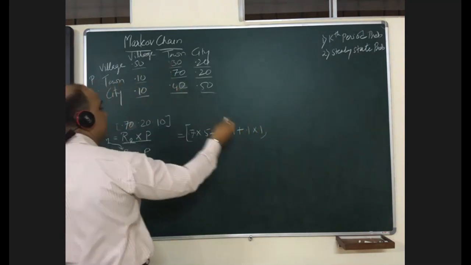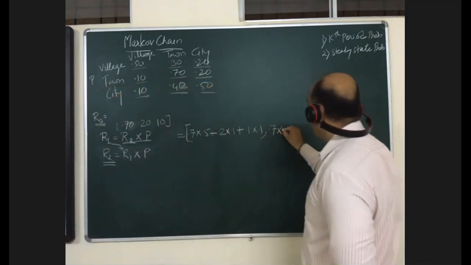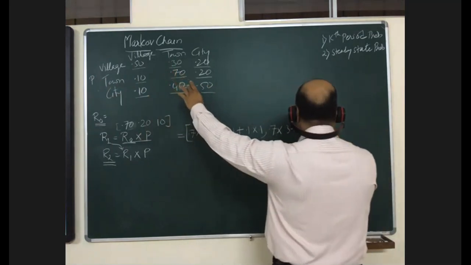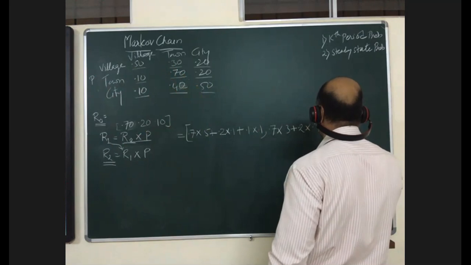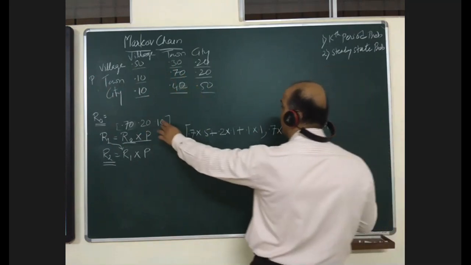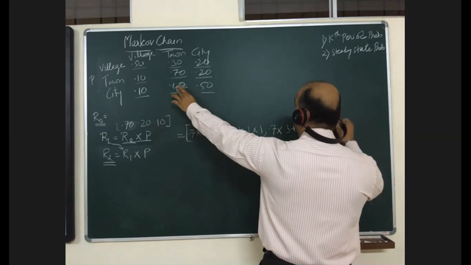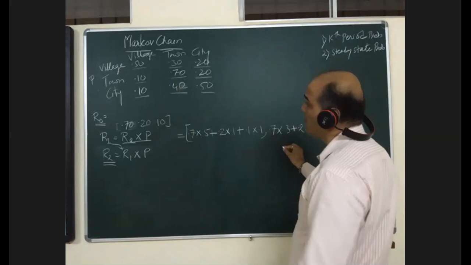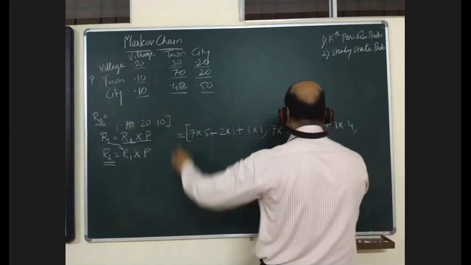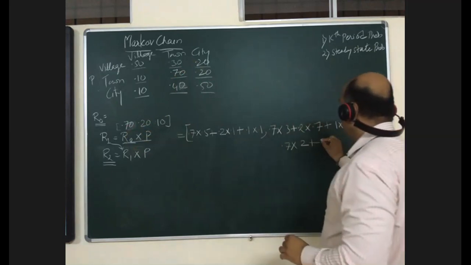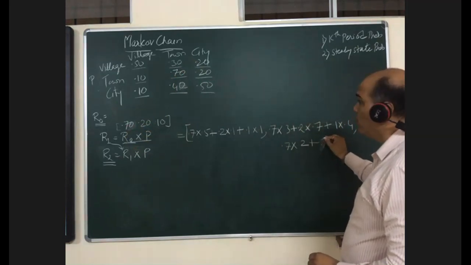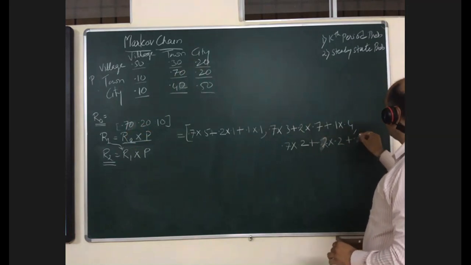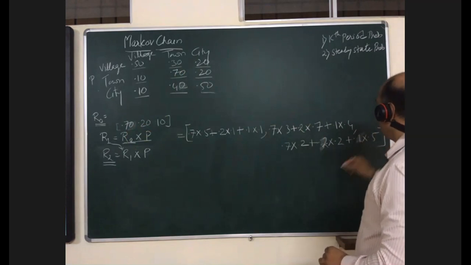Next is 0.7 into 0.3 plus 0.2 into 0.7 plus 0.1 into 0.4. The last one is 0.7 into 0.2 plus 0.2 into 0.2 plus 0.1 into 0.5. Get me the answer?